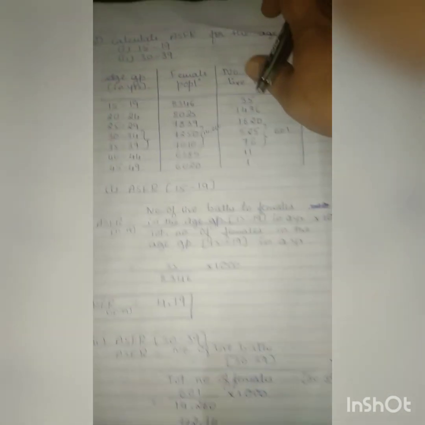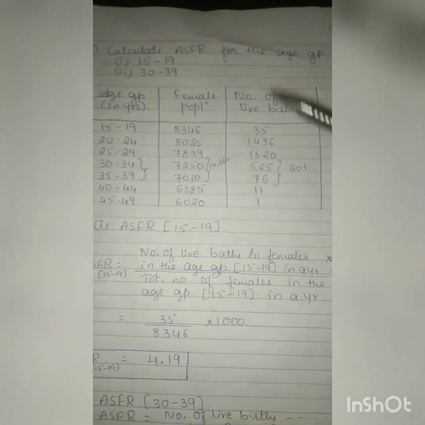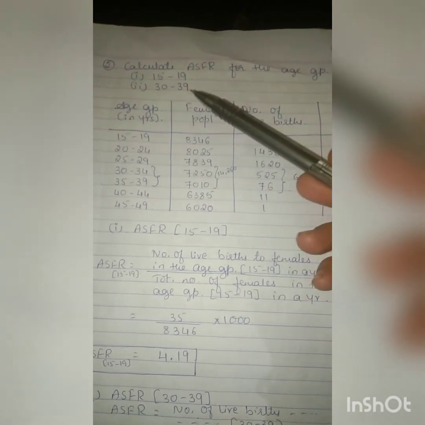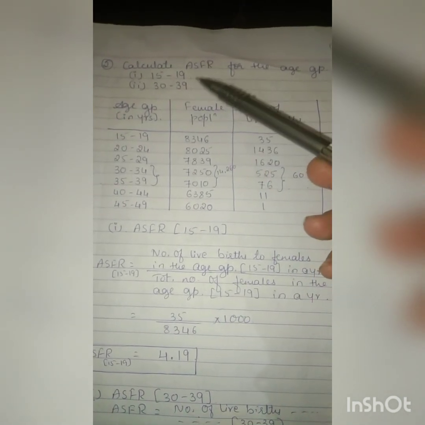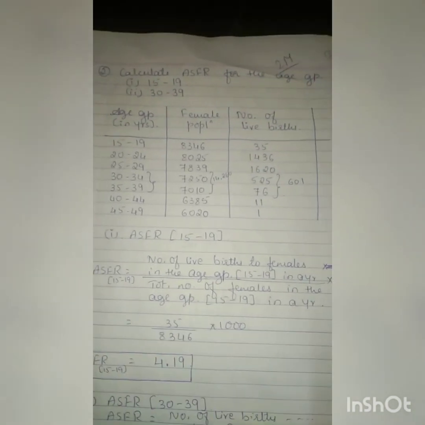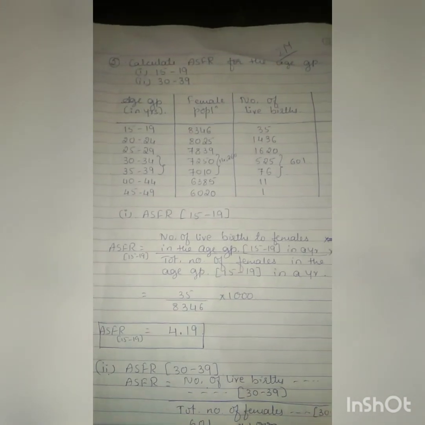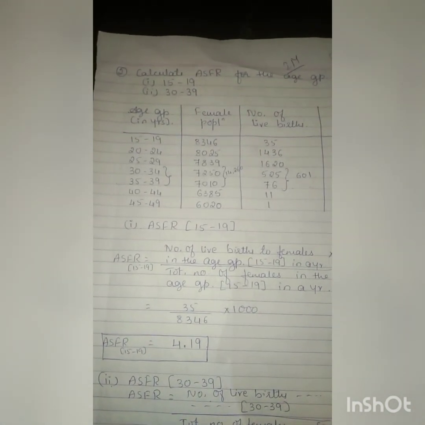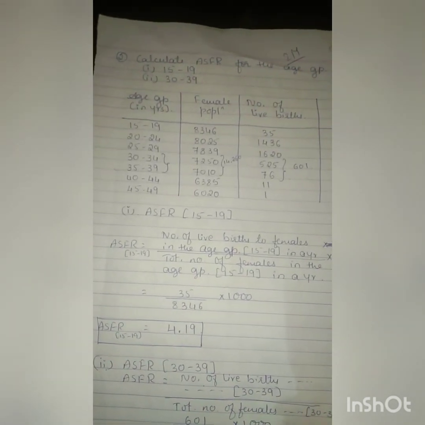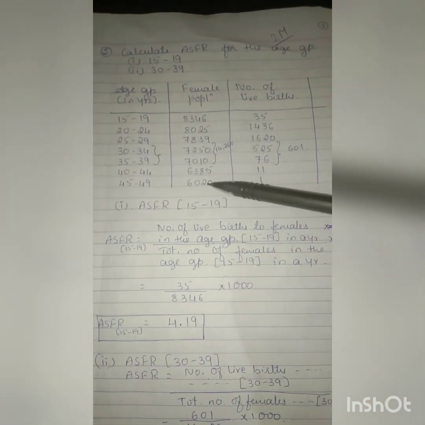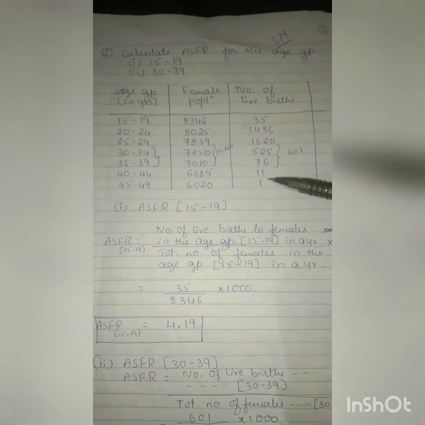I have taken the next example. Calculate ASFR for the age group 15 to 19 and second one 30 to 39. So any one they'll ask for 2 marks. For 2 marks they may ask this one. And the first example that I have explained is actually used to calculate TFR. So separately they may ask or they may not ask. Here they have given age, female population and number of live births.